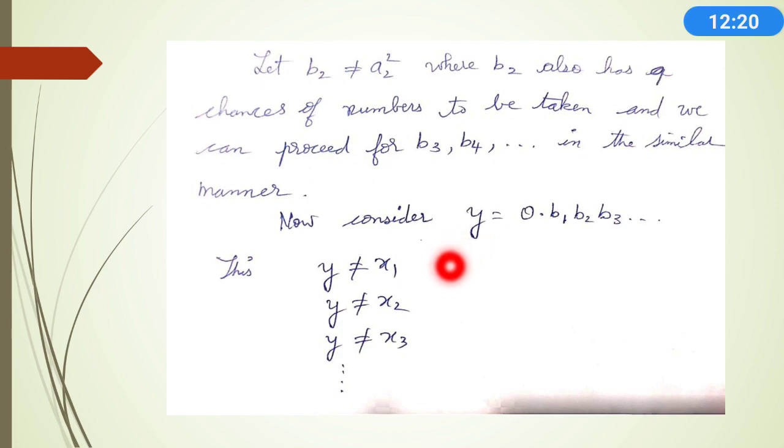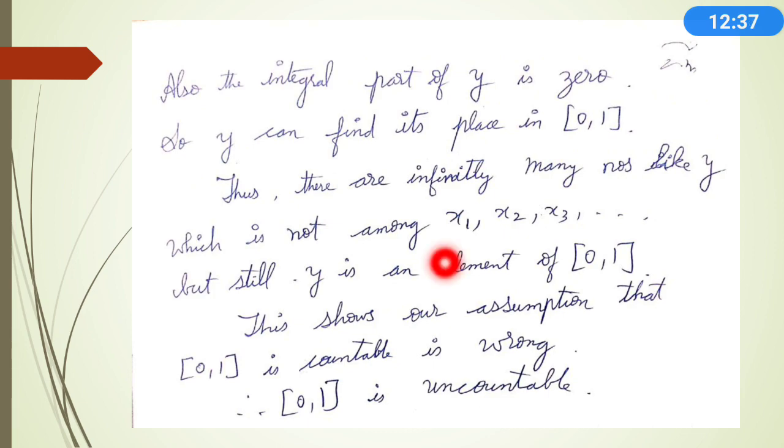Like this, if you choose, my y will be 0.b1 b2 b3, etc. and my y will not be equal to any of the values which we have taken from x1, x2, x3, etc. And obviously this y belongs to where?